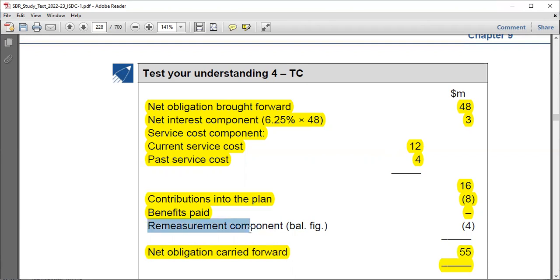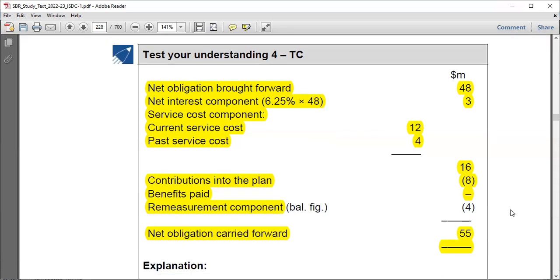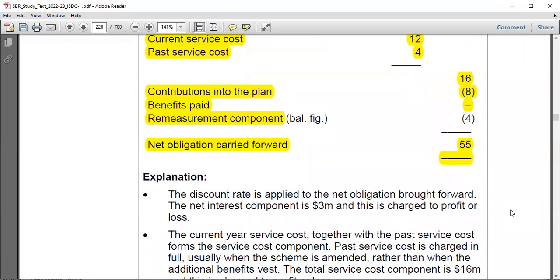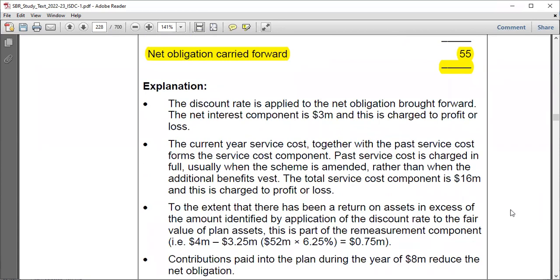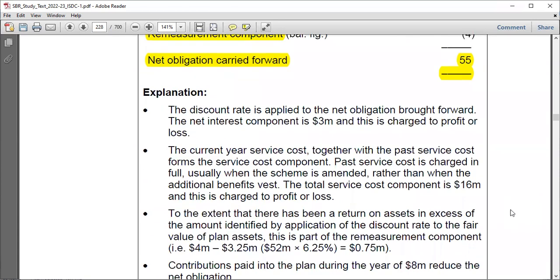The remeasurement component here, so call it remeasurement component. Here you could have written remeasurement gain or actuarial gain. And this usually goes to other comprehensive income. So net interest component goes to profit or loss, service cost to profit or loss, contribution to the plan goes to the statement of cash flows as cash, benefits paid won't have an impact here, and then the remeasurement component goes to other comprehensive income. And this figure here at the end would be your carrying balance in the statement of financial position, right? Yeah, so that's something you really need to obtain and understand here, okay? All right, I think you have seen this already, so it's not much of a big deal.